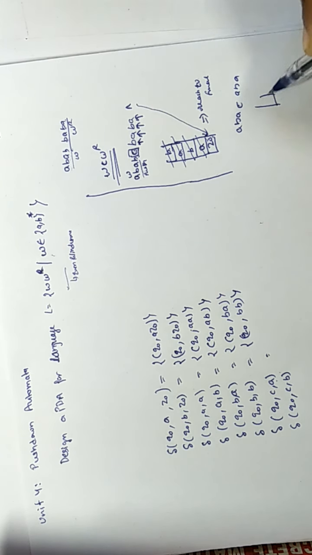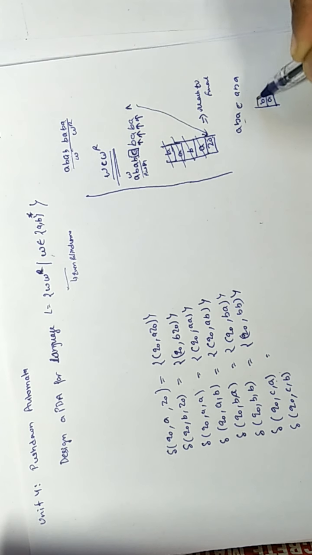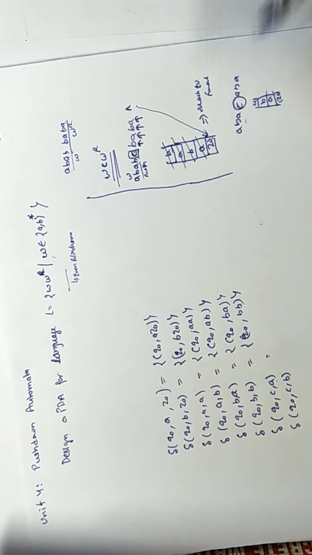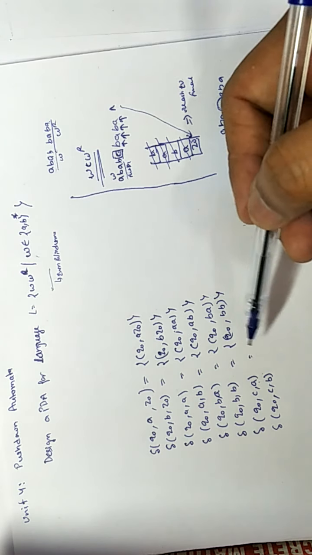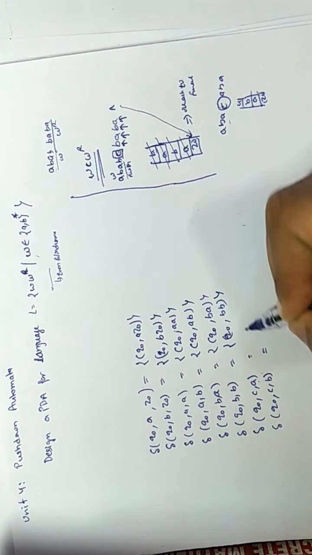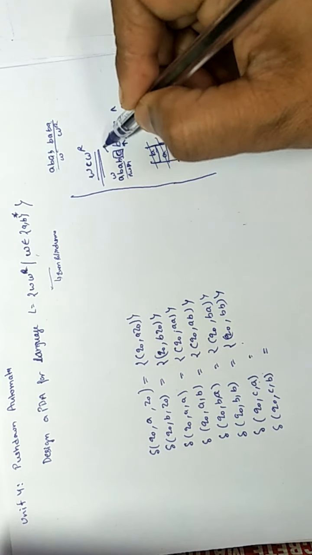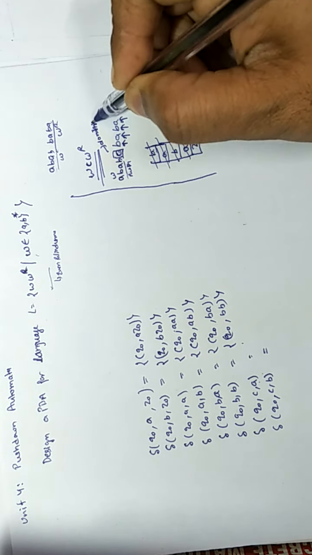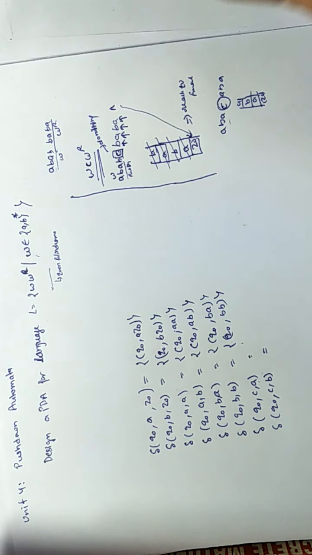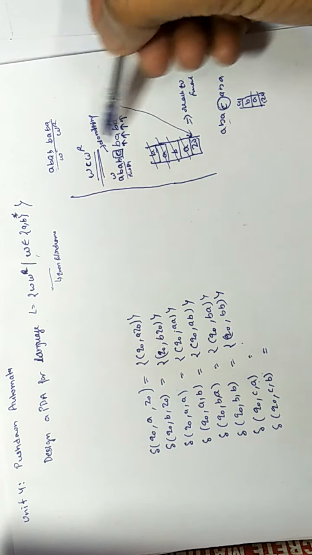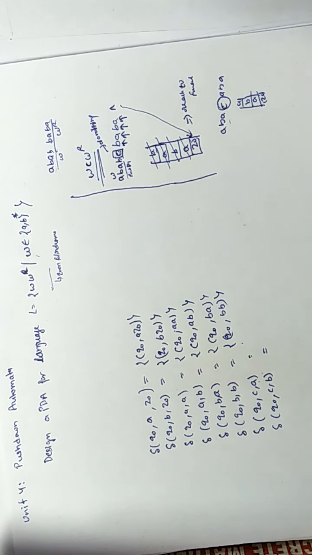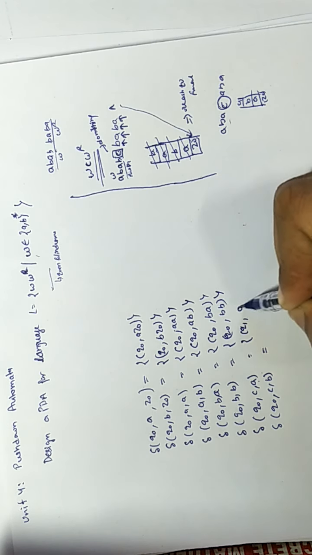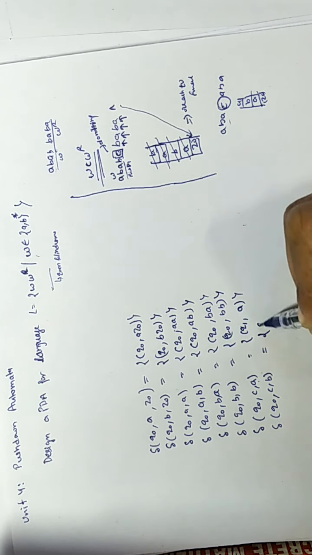When we push ABA into the stack, on reading C you will get A on the top. So you can get A or B on the top. Here you do nothing for C. Why? Because C is just a marker. It indicates that we are going to get the reverse after C. So here we change the state to Q1 only and do nothing.